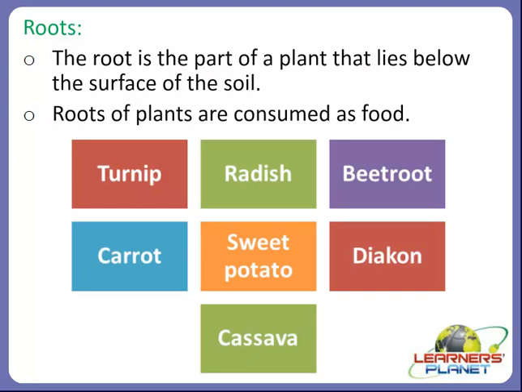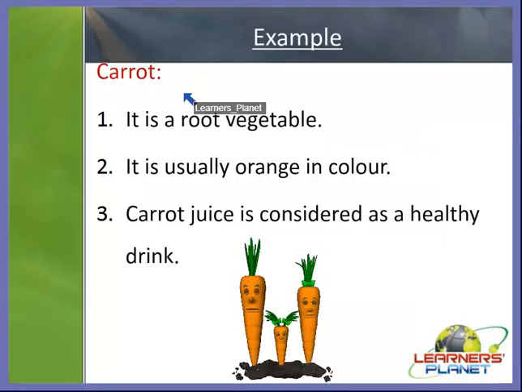Let's discuss some of the examples. Carrot. Students, carrot is a root vegetable and it is usually reddish orange in color. And we can also say that carrot juice is considered a very healthy drink, right? It is also consumed in various ways, like in chopped form, in boiled form, in fried or steamed form, and also it is cooked in soups. We can eat it raw also, and we can use it in various forms. So it is a very important root vegetable for us, so it should be consumed.